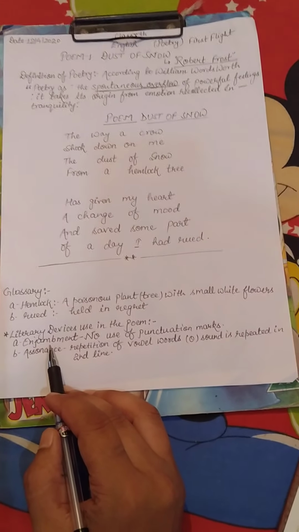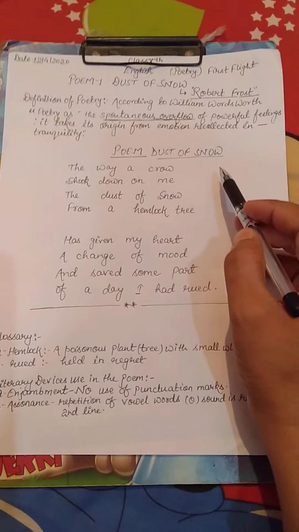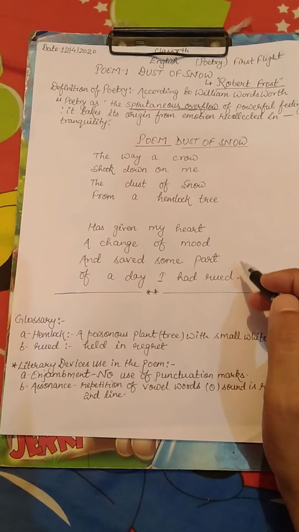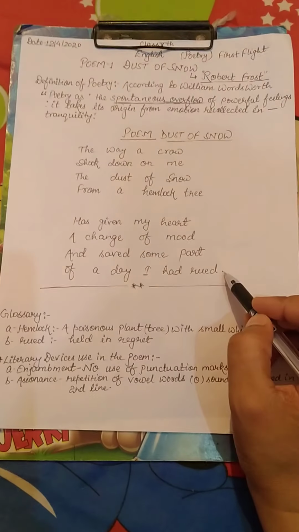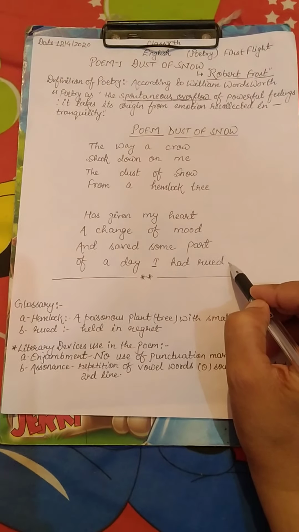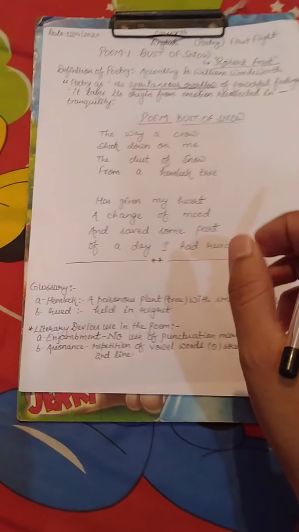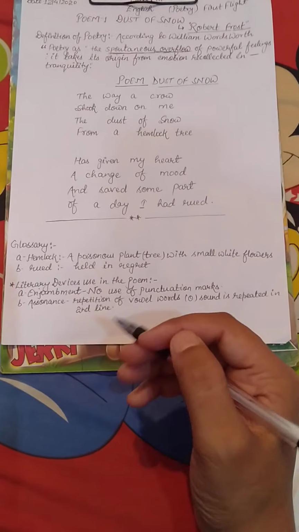Enjambment means there is no use of punctuation marks. Look at the lines: seven lines are written continuously, with no punctuation, and only the last line has a full stop. Enjambment means continuous writing.